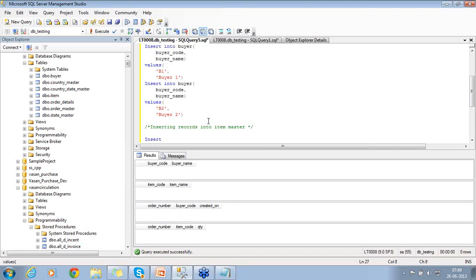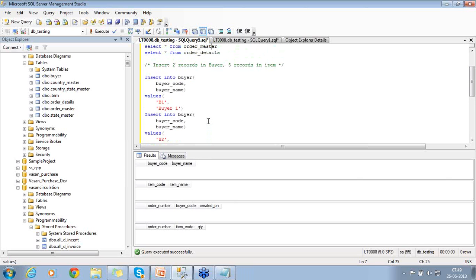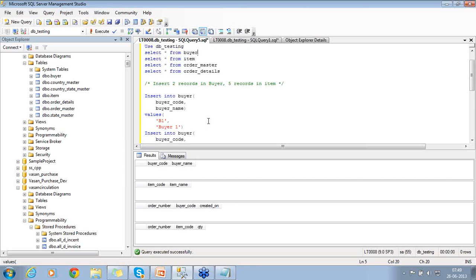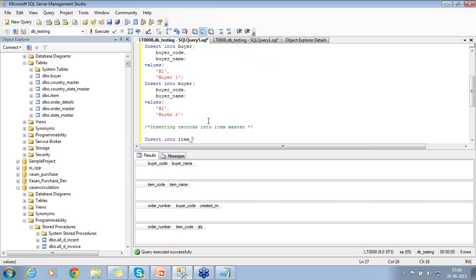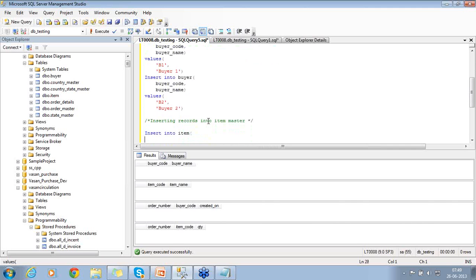So insert item. I hope right now the concept we are taking is an ERP concept. In an ERP concept, the most important part is, I don't know whether it is a buyer master or a buyer, it is buyer item. So I say item. In an ERP concept, item is the one that you purchase. In a vegetable shop, all the vegetables are individual items.